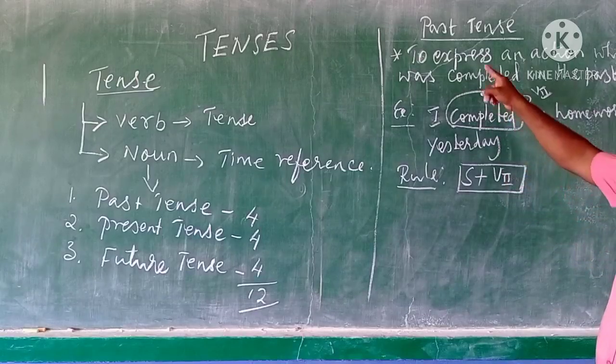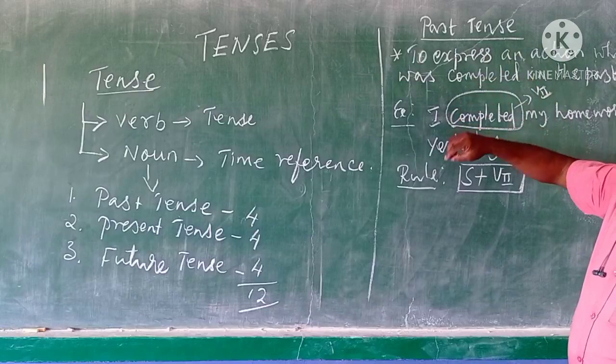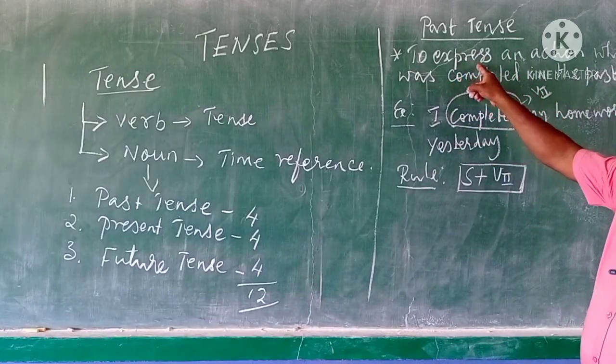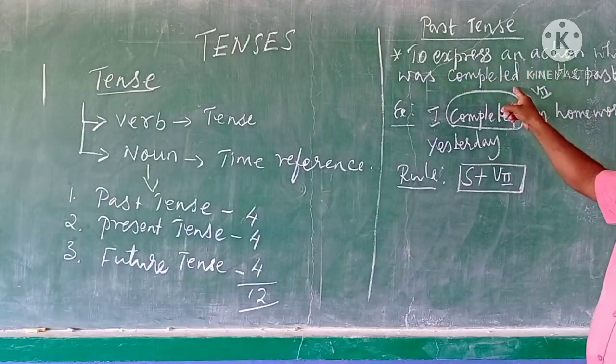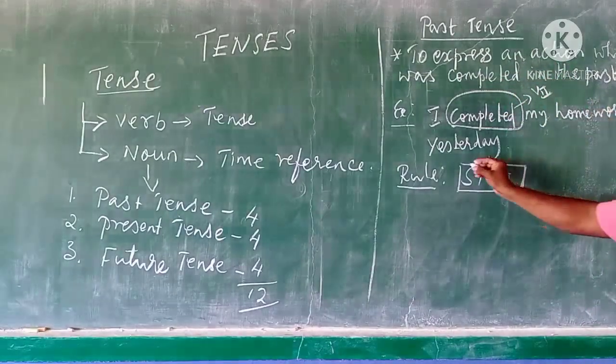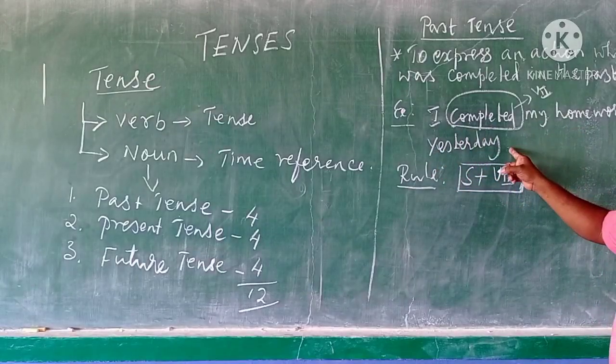So here, listen, we are seeing the simple past tense. Past tense means to express an action which was completed in the past. And also see the sentence, I completed my homework yesterday.